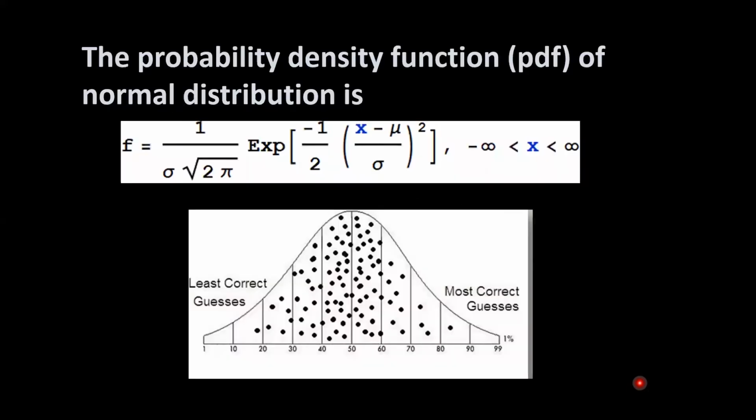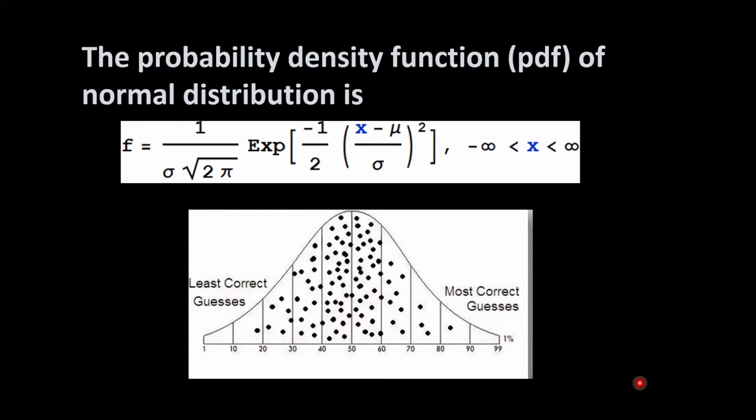We measure so many variables in our daily life around us. For example, height, weight, temperature, time, volume, pressure, marks of the students, lifetime of bulbs, etc. All these are examples of continuous variables, and the normal distribution is applicable and the most appropriate distribution to apply on these. The probability density function of the normal distribution is this one, and the range of x in the normal distribution is minus infinity to plus infinity.